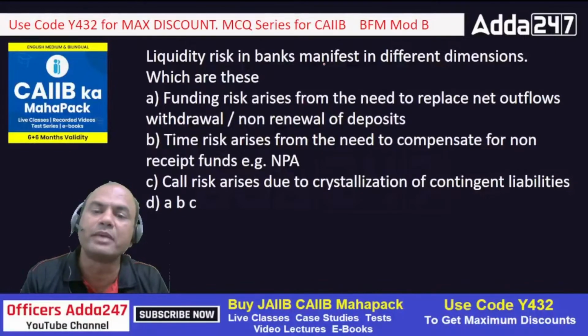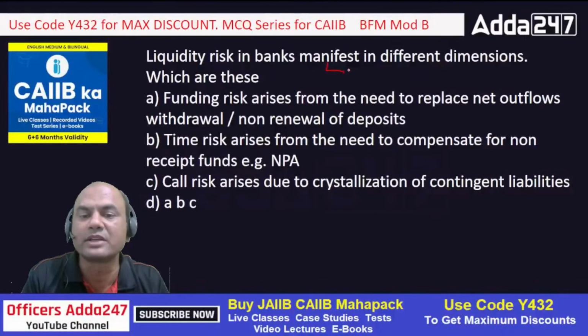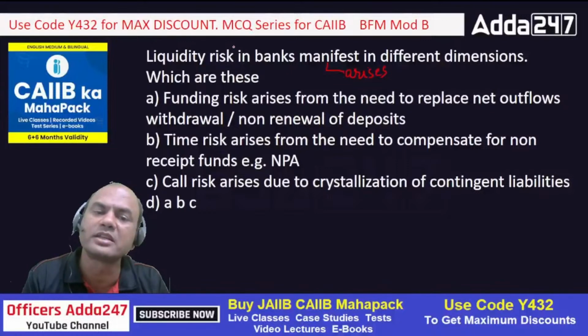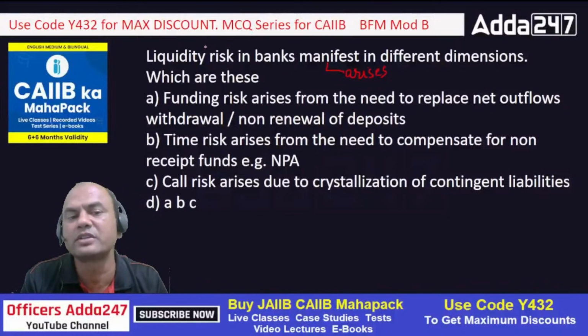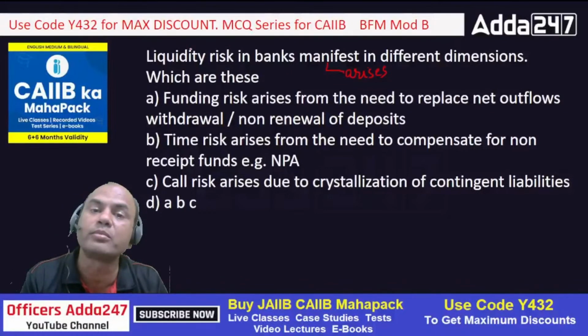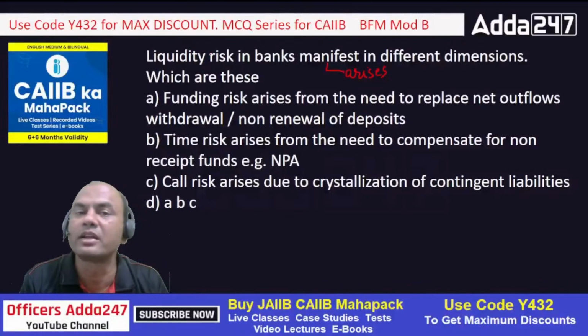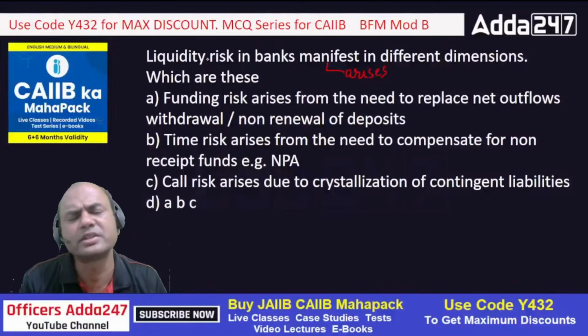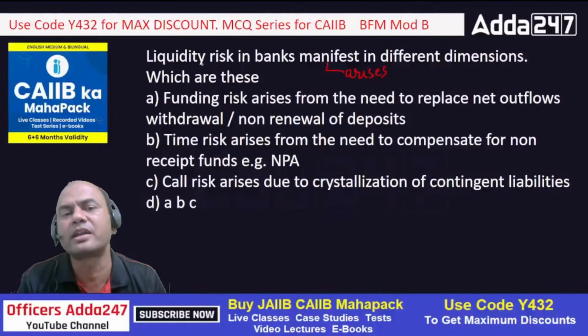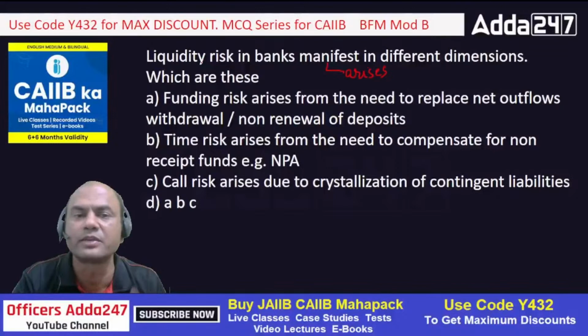Liquidity risk in bank manifests, means arises, in different dimensions. Which are these? Basically, see here, why are we focusing on liquidity? Because this is the major part of market risk. Market risk mainly relates to liquidity risk over here. Because this is the main problem, liquidity insufficiency.